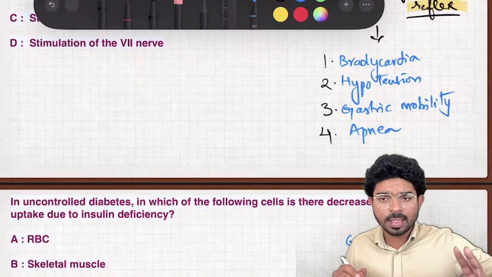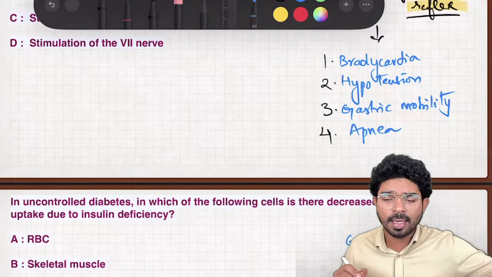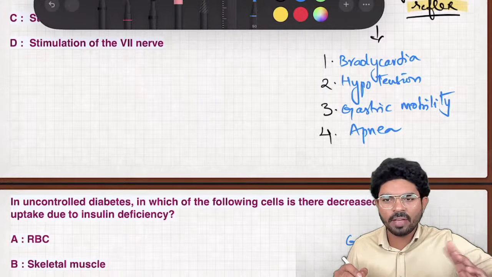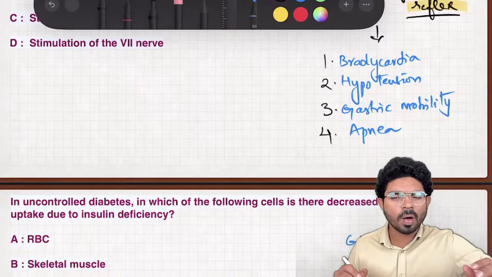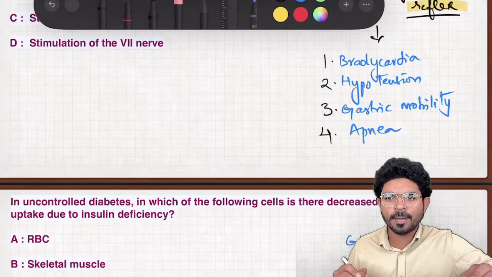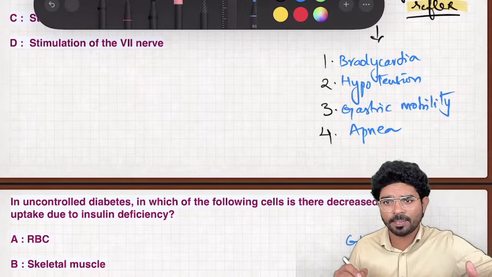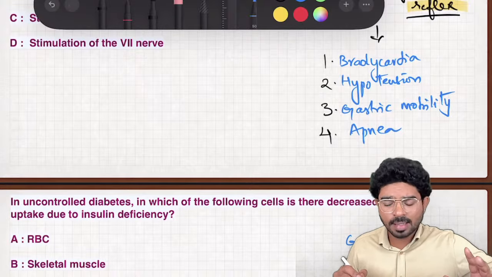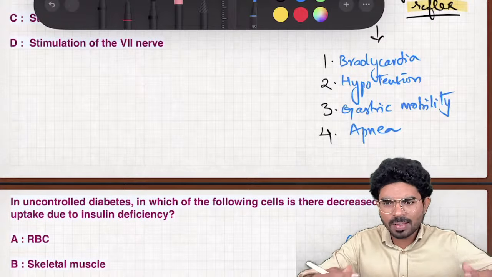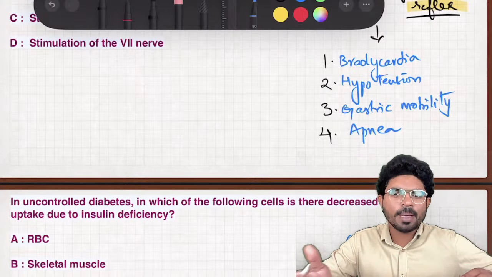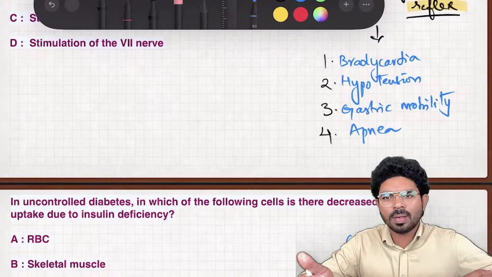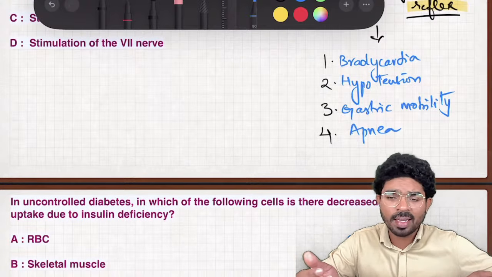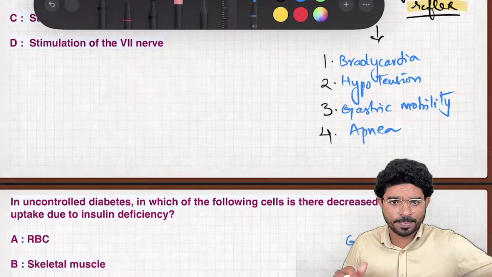You had 2 questions on this particular concept in the recent INICET exam. One is activation of which nerve. The second one is: all of the following features can be seen in this type of reflex except, which I have again discussed with you when I'm taking classes. All 4 options were given, so you need to identify the exception. Apnea is not given; bradycardia, hypertension, gastric motility were given. There the answer is hypertension.